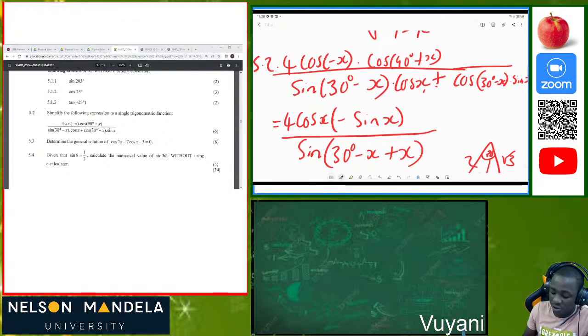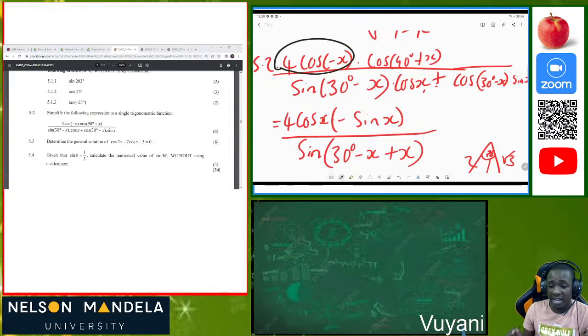The first thing we saw is that cos of a negative angle, as we said in our review and revision, is always equal to positive cos of x. Then we said in our review that we have what we call co-ratios. Sine and cos alternate, they intertwine when they arrive at 90 degrees. That's why they are called co-ratios.